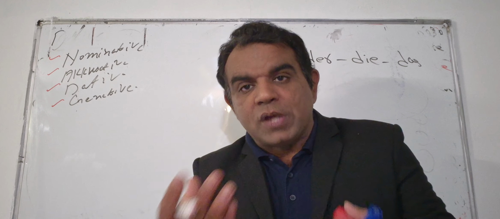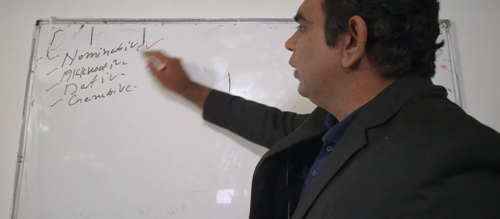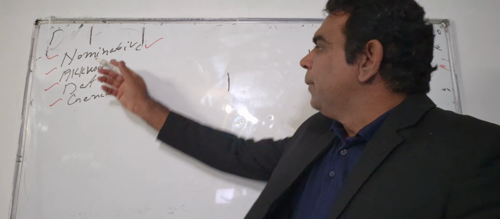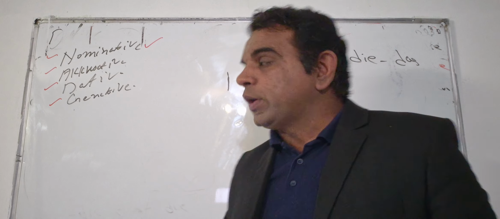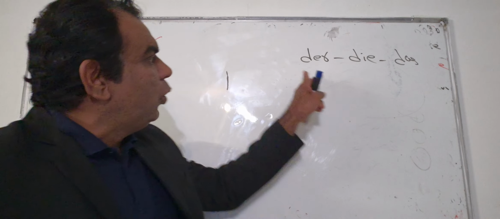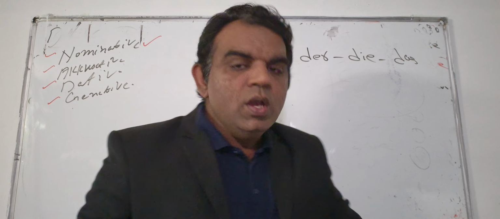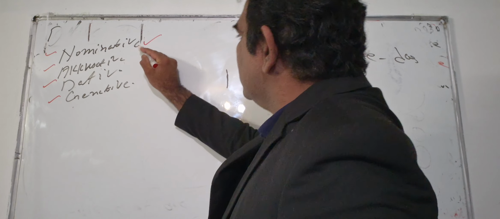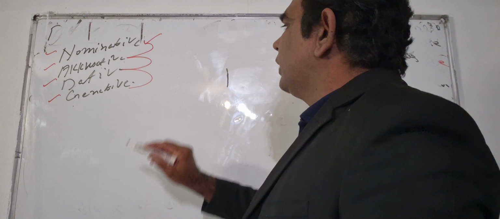The articles start from the nominative. This is the first step of the German language, the first part of grammar. Grammar starts from here, from the nominative. As I said, there are only the articles here: der, die, das.